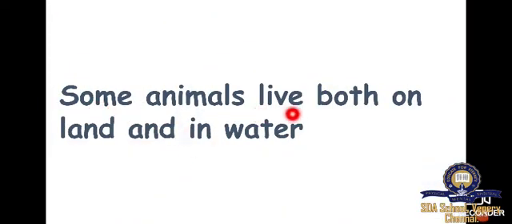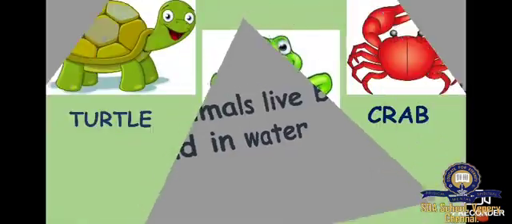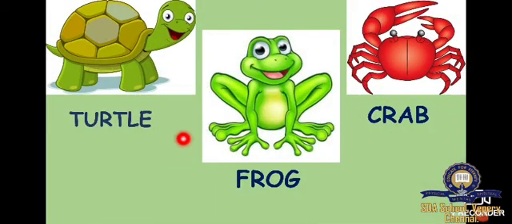Some animals live both on land and in water. What are the animals? Shall we see? Yes. Turtle. Frog. And then crab.